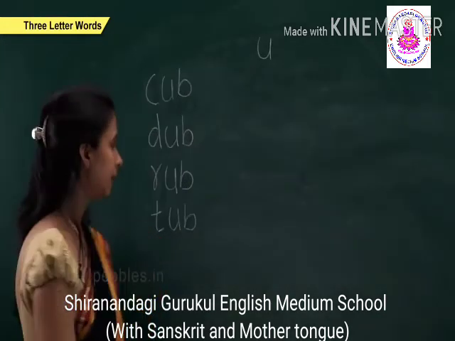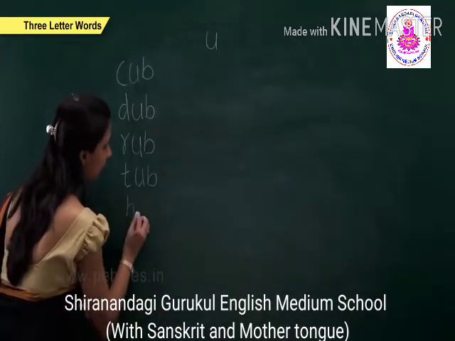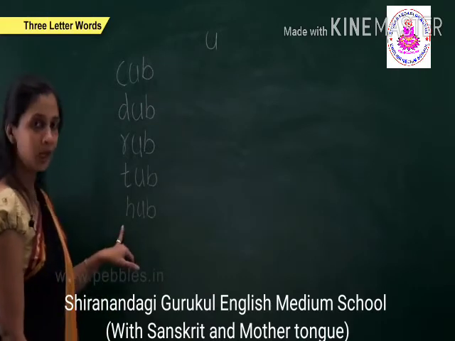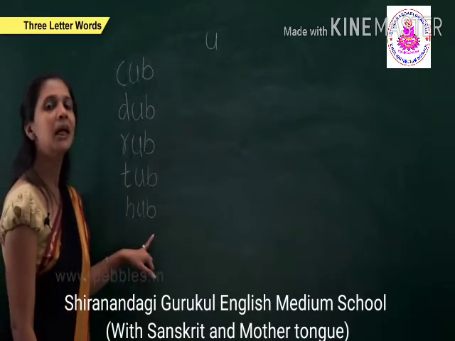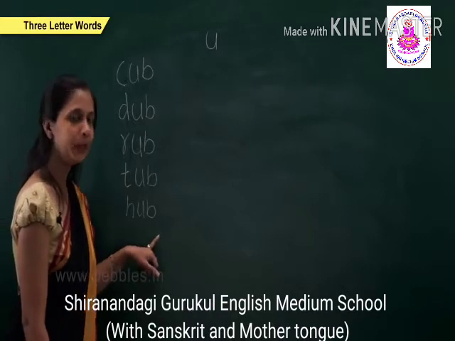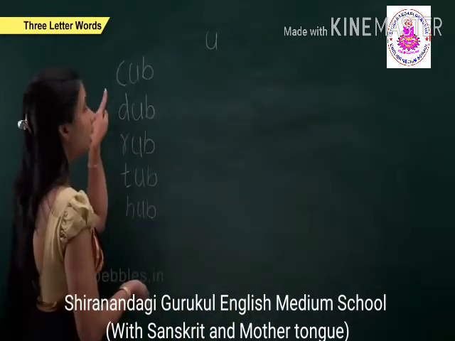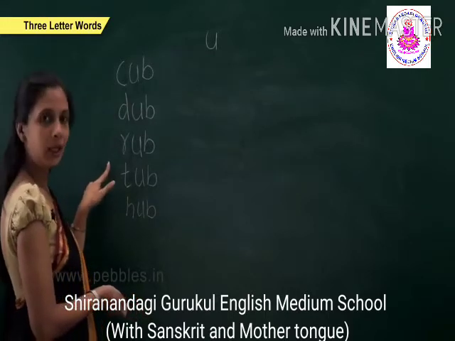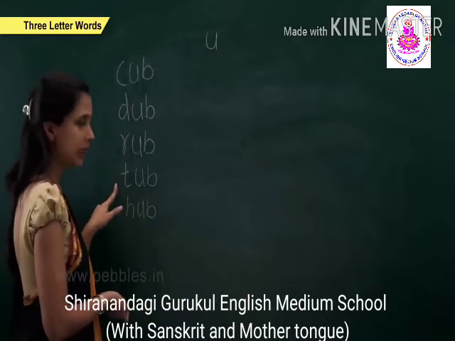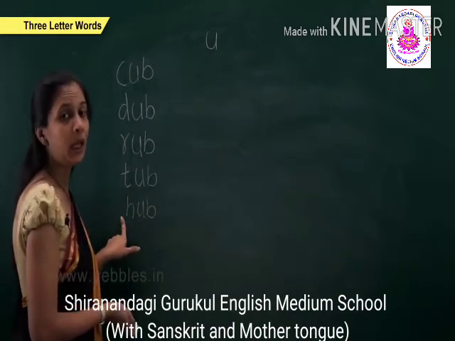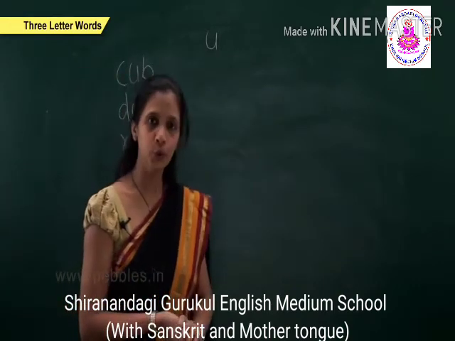The next is H, u, b, hub. Now we will repeat. C, u, b, cub. D, u, b, dub. R, u, b, rub. T, u, b, tub. And H, u, b, hub. Okay. Now we will take a few more words.